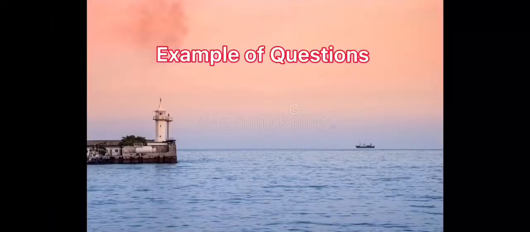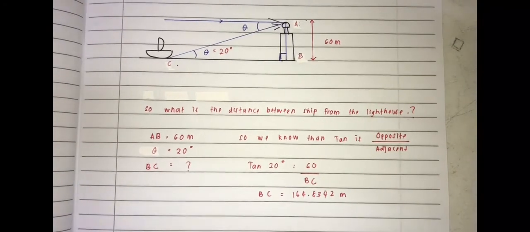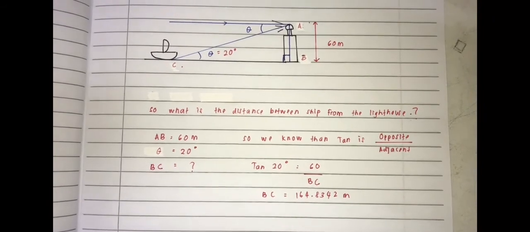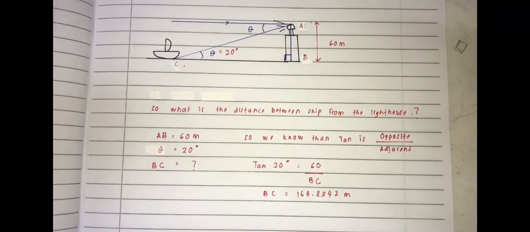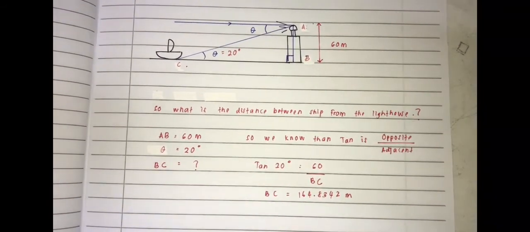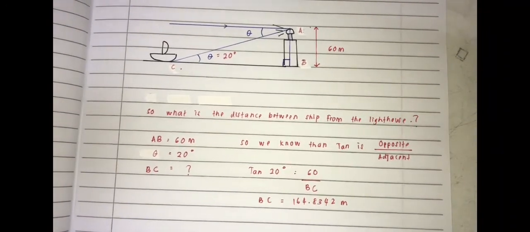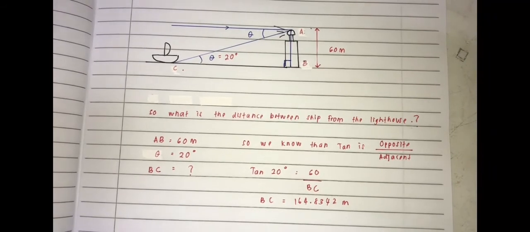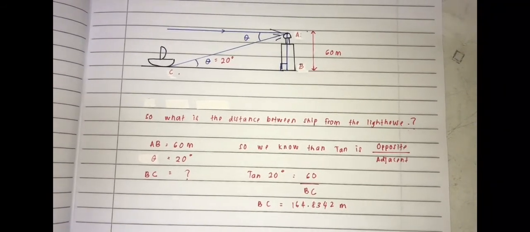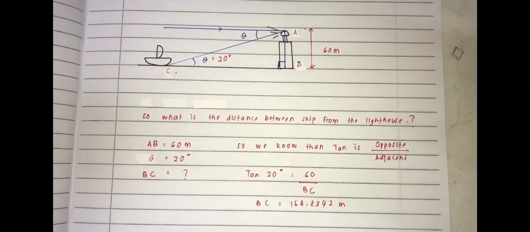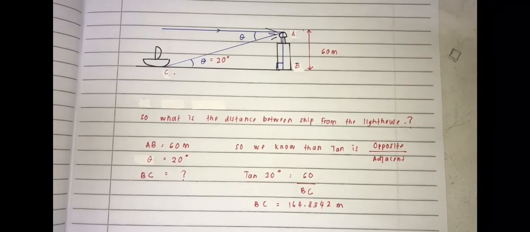So next, let me give some questions to answer. We have the question that, given the ship and the lighthouse, the height of the lighthouse is 60 meters. That is AB, and we want to find BC. And given the angle of depression is theta equal to 20 degrees. So what is the distance between the ship and the lighthouse?